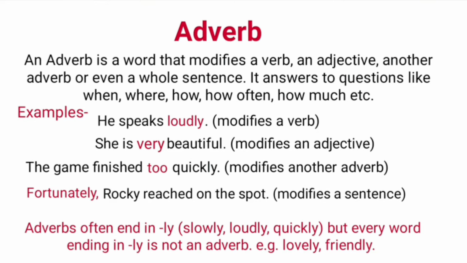Imagine the sentence without fortunately. Rocky reached on the spot. It would have different meaning. Note that adverbs often end in ly. For example, slowly, loudly, quickly. But every word ending in ly is not an adverb. For example, lovely, friendly. In the sentence, she is a lovely girl. Lovely is an adjective, so don't take it as an adverb.